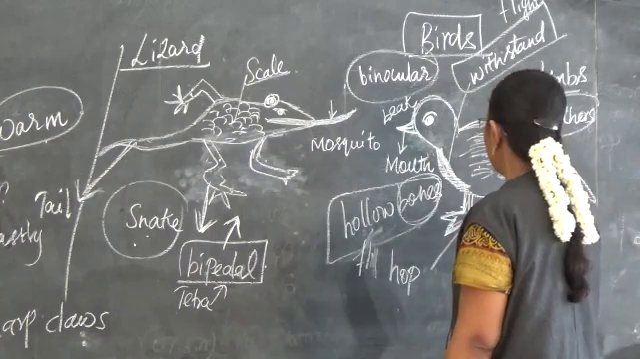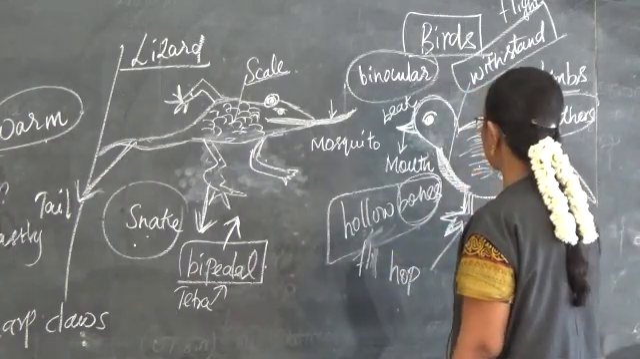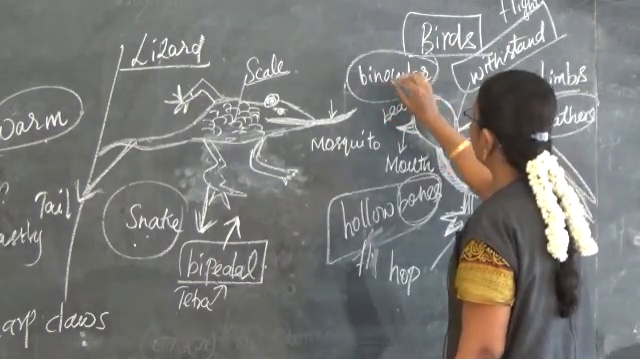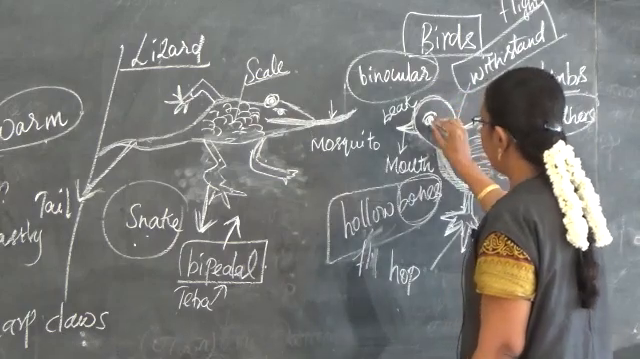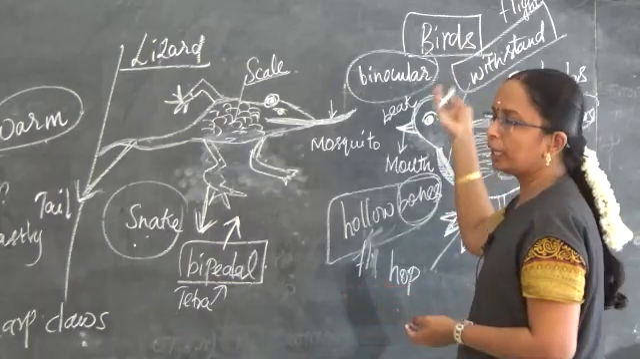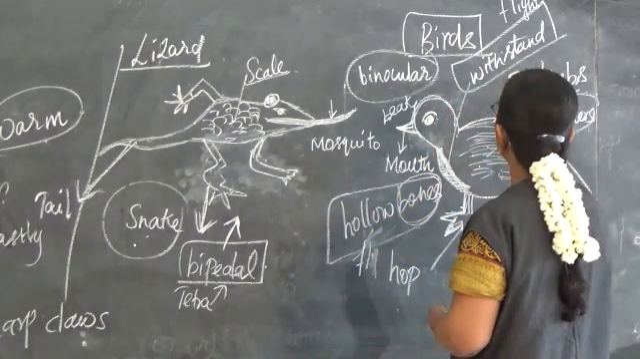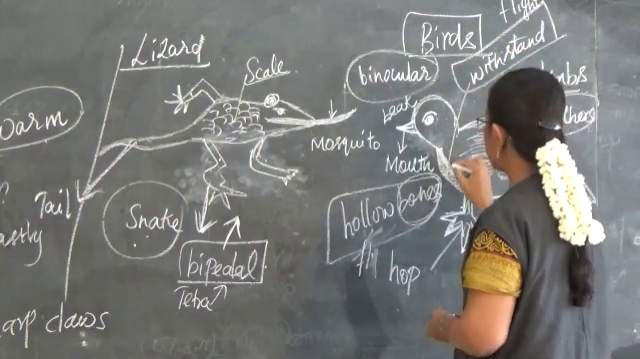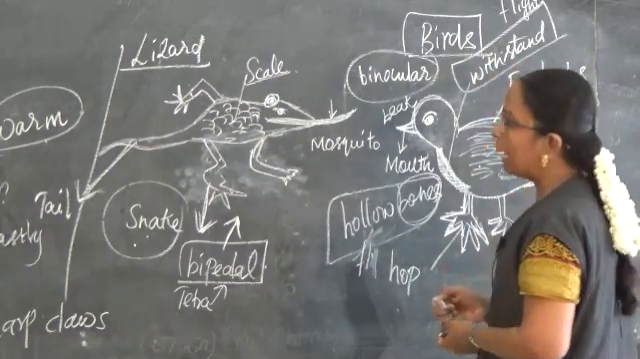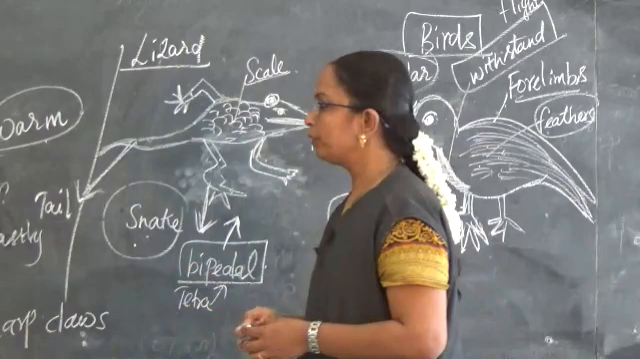And then with the help of the claws, they are able to hop, run and perch on the branches of the trees. And then the birds have binocular vision. With the help of one eye, it is able to see one thing, and with the help of another eye, it is able to see another thing. Then during flight, the muscles in the chest cavity help them to withstand the air pressure. So it will be easy for them to fly.